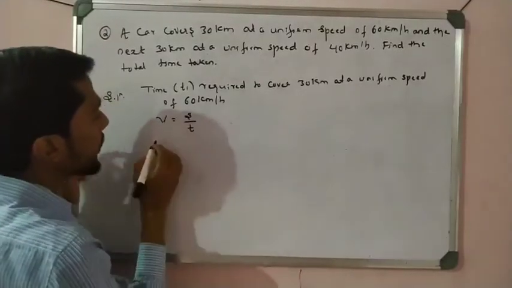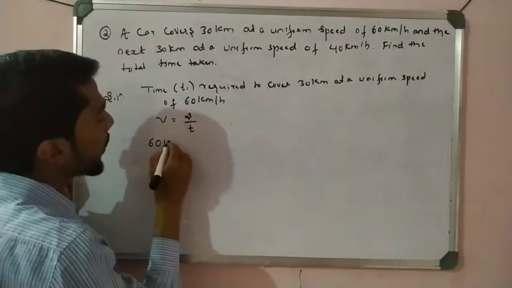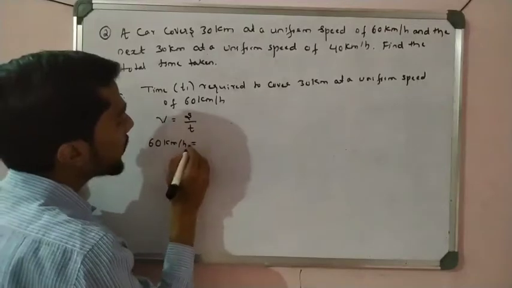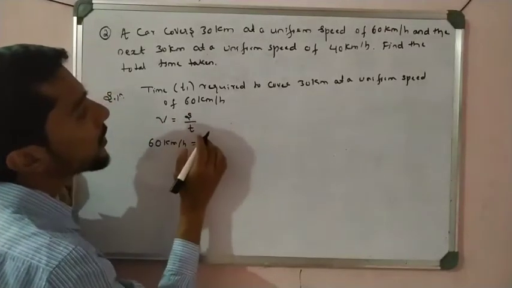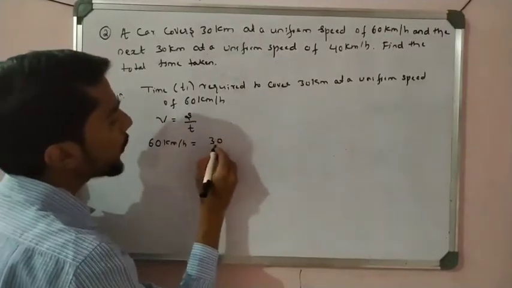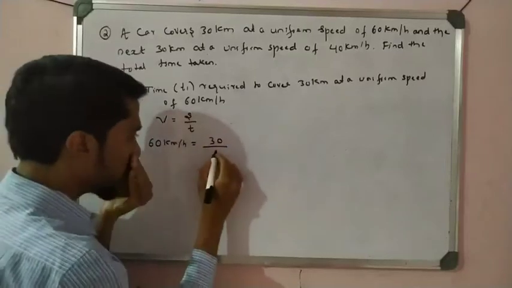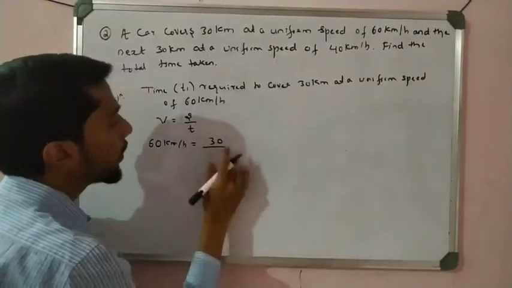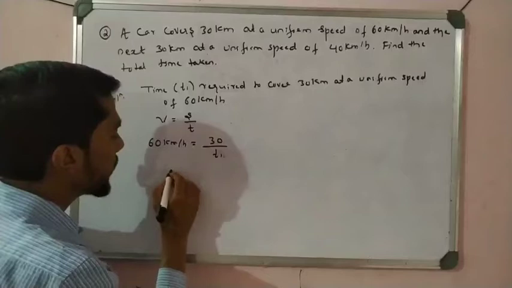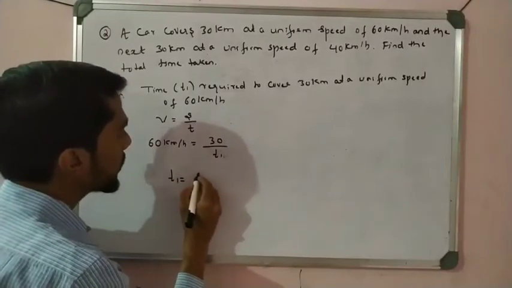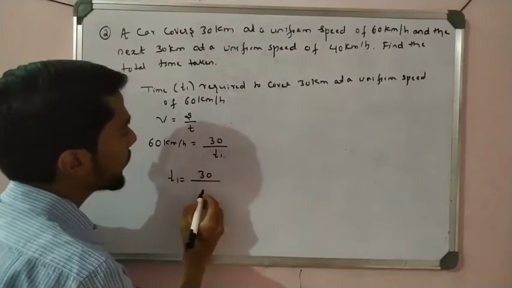Speed is given, that is 60 kilometer per hour, is equal to distance over time. Distance is given, that is 30 kilometer. We have to find the time taken, that is T1. So let us do cross multiplication. T1 is equal to 30 divided by